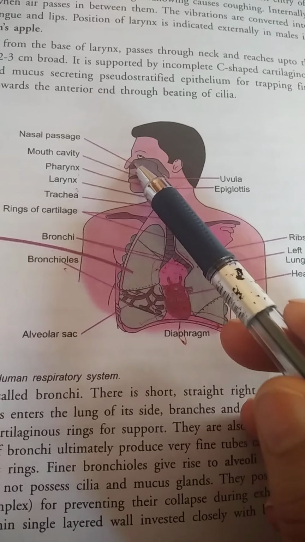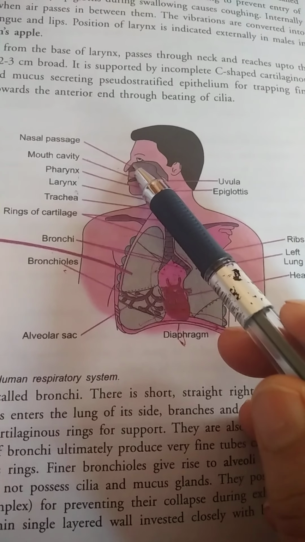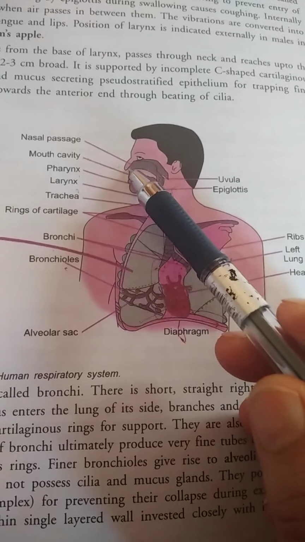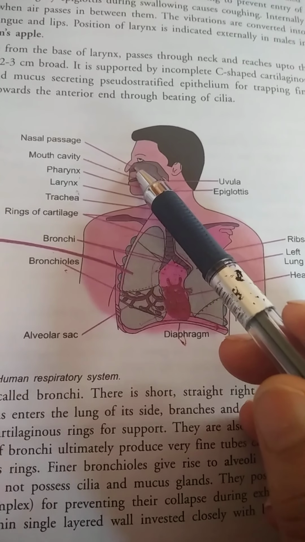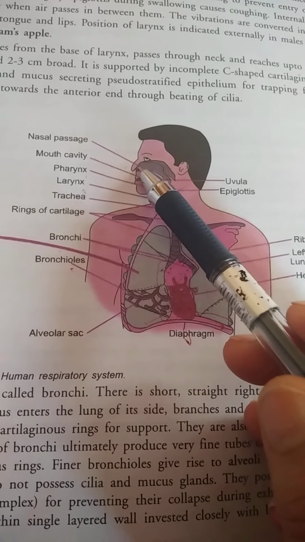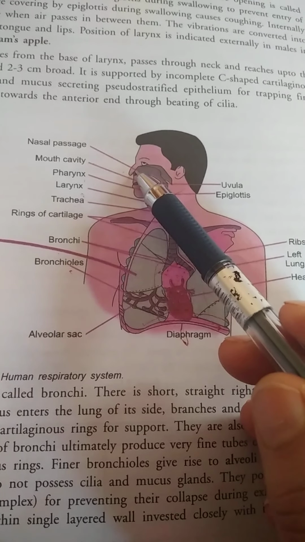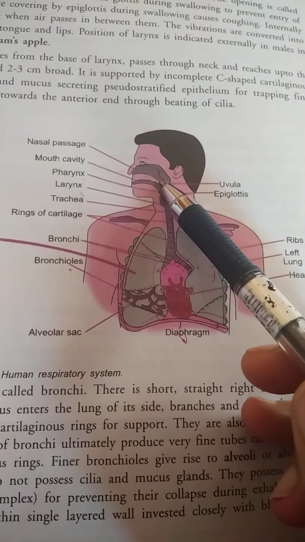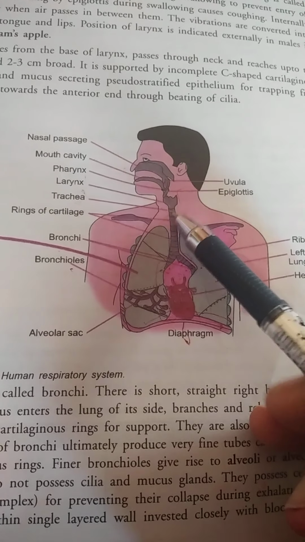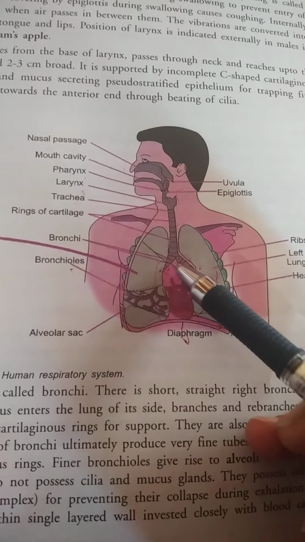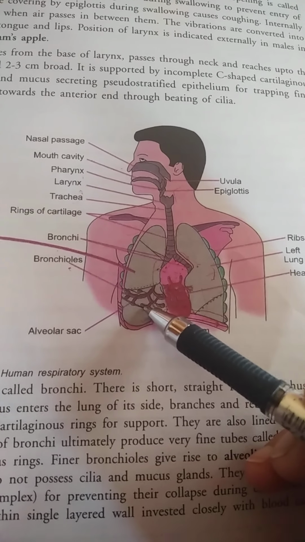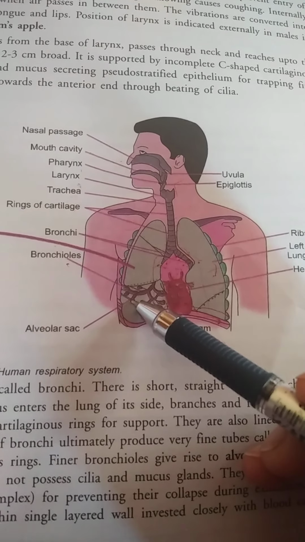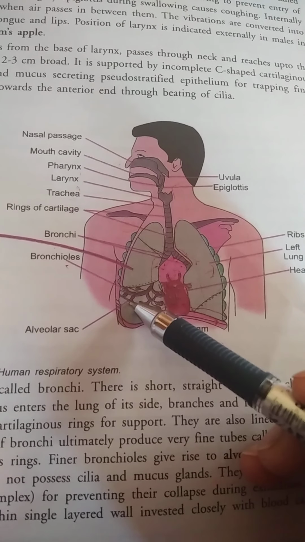Air enters into the nasal cavity. Here it is filtered by the hairs present in your mucosa, which trap the dust particles in the air. Conditioning of air occurs; it comes to body temperature. Then it moves to the pharynx, larynx, trachea, then bronchi, then bronchioles, and finally to the alveoli, where exchange of gases will occur.